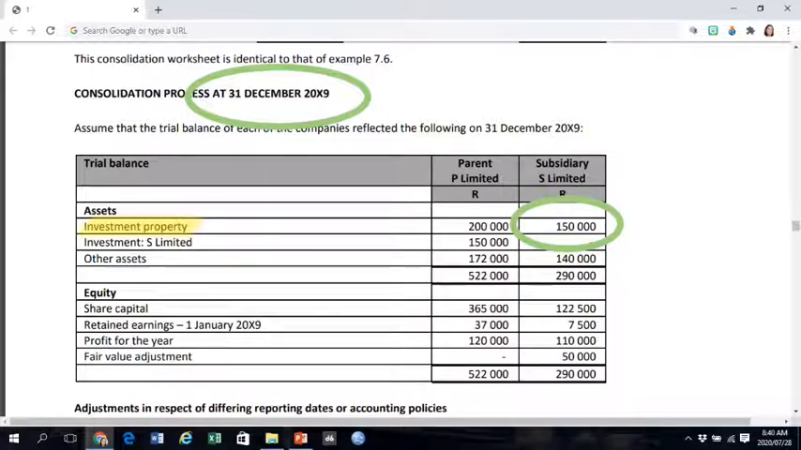It is important to understand which reporting period we are currently busy with. At the end of 20X9, S processed a fair value adjustment of 50,000 Rand on this investment property, resulting in the carrying amount of 150,000 Rand. The profit for the year of the subsidiary is listed in the trial balance as 110,000 Rand, and the fair value adjustment of 50,000 is listed as a separate line item. This trial balance now represents my starting point for the consolidation of this group for the year ended 31 December 20X9.